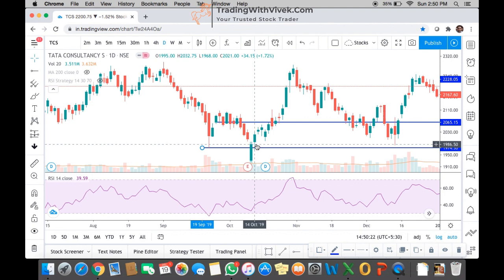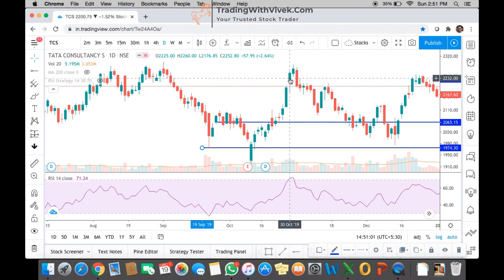And this is what I meant, because if during the day the stop loss level gets breached and we get out, what happened? At the end of the day it went up, it came back again, and unnecessarily the stop loss could have got hit. So if we always get out of a trade based on the day close, then we manage our risk reward ratio in a better manner. We skip intraday volatility.